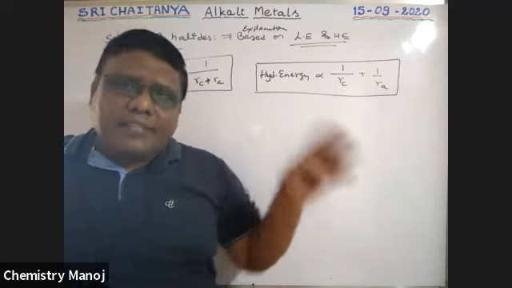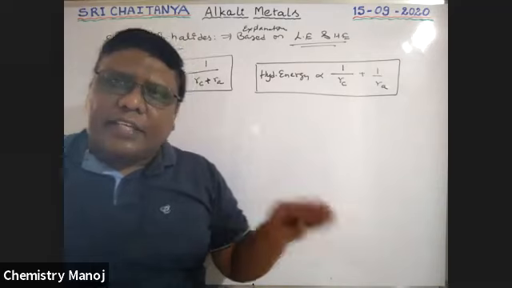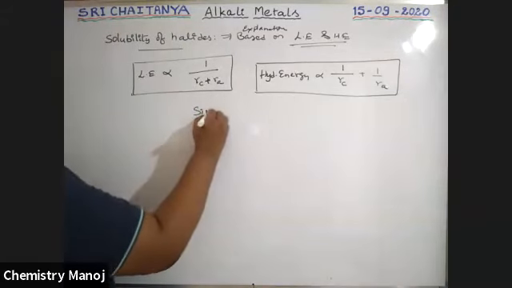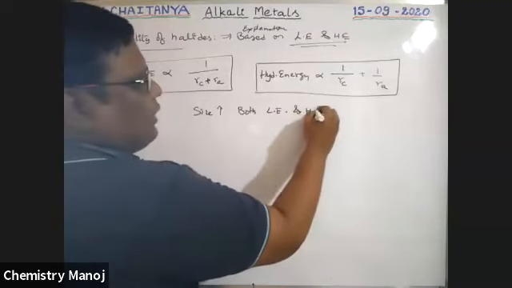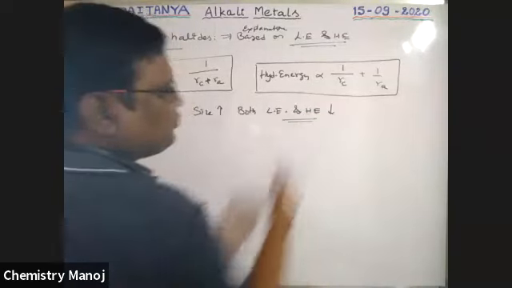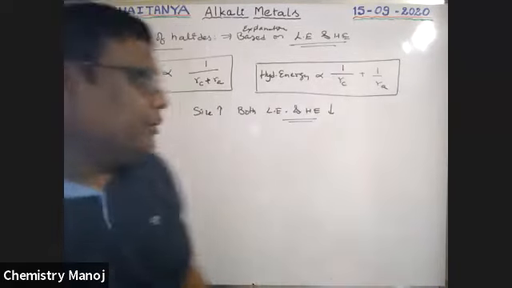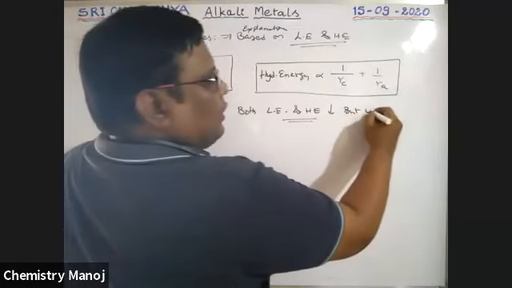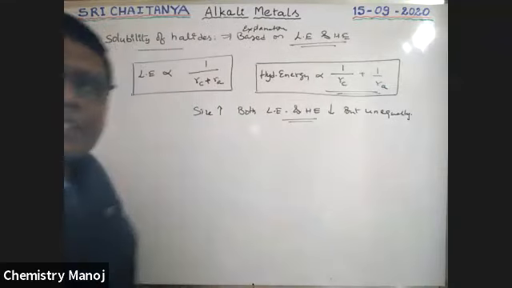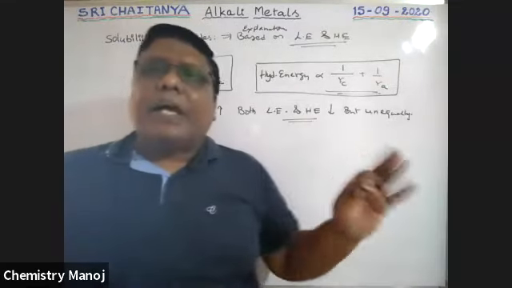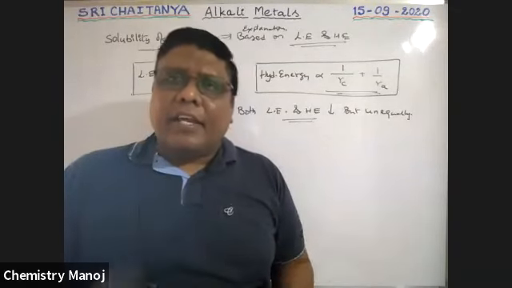As the size increases, both lattice energy and hydration energy decrease, but unequally. Because of this difference, both decrease unequally down the group. One may have a higher value and the other a lower value, depending on which we compare.